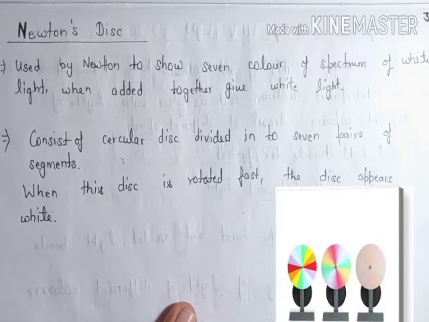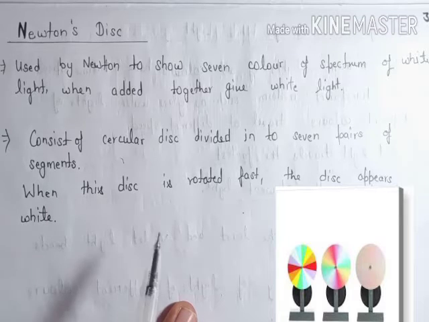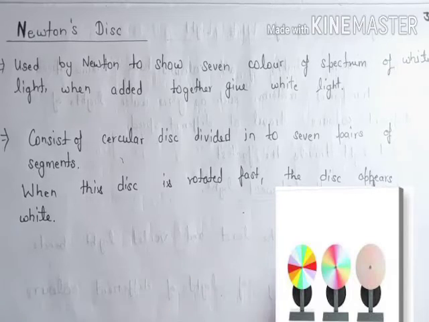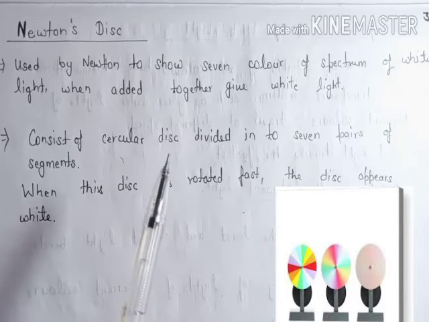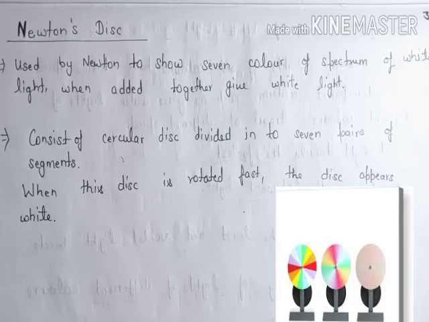And to prove this, he took a disk and divided it into 7 pairs of segments, which you can see right now on your screen. When this disk is rotated fast, the disk appears white.